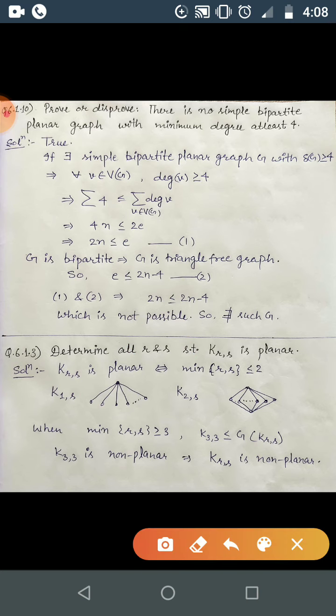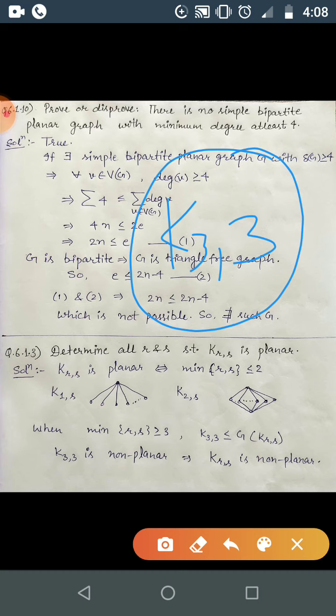We know the first non-planar complete bipartite graph is K_{3,3}. So any complete bipartite graph which is bigger than this one and has this as a subgraph will be non-planar.